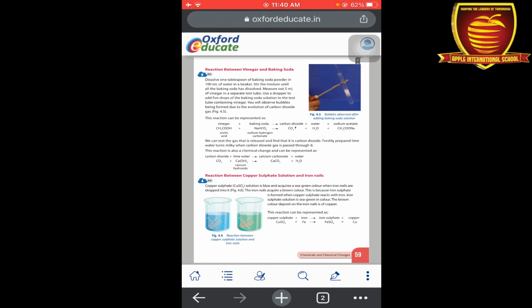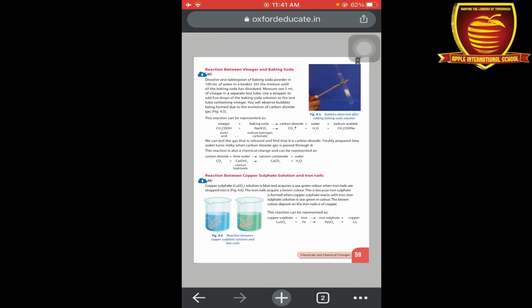ठीक है, now the next example is reaction between vinegar and baking soda. Okay, so the formula of vinegar is CH3COOH. Okay, vinegar is an acid. Which acid? Acetic acid. Okay, and the baking soda is a base, so the formula of baking soda is NaHCO3. Okay, when these two things react together, means when these compounds react together they release a gas, that is carbon dioxide, water, and form a sodium acetate.